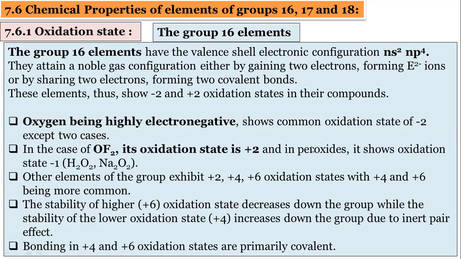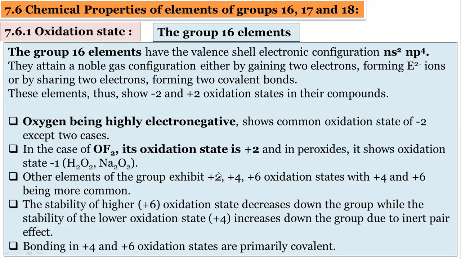And in case of peroxides, remember, peroxides are H2O2, hydrogen peroxide, and sodium peroxide. In these peroxides, oxygen shows the -1 oxidation state. These rules of oxidation state we also studied in 11th standard. Oxygen generally shows oxidation state -2, but in peroxides it shows -1, and only in OF2 does it have the +2 oxidation state. So this is for oxygen, and the other elements can show +2. Here +2 means 2 electrons can be given, 4 electrons can be given, 6 electrons can be given.